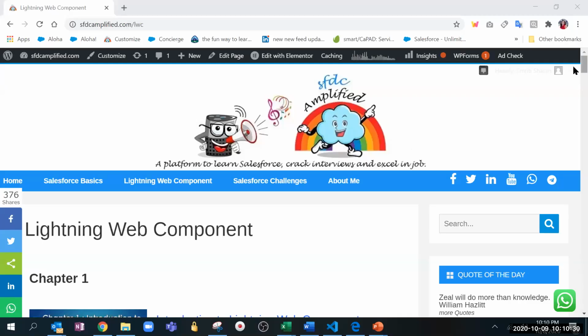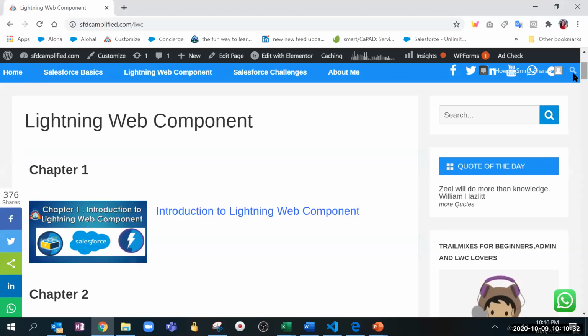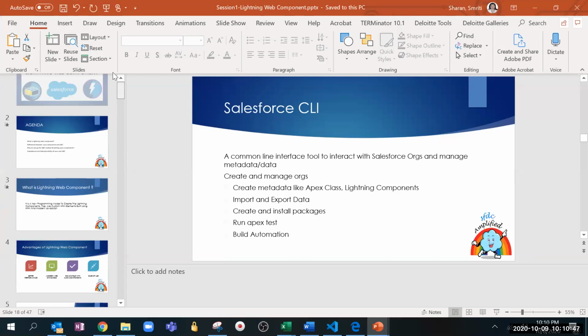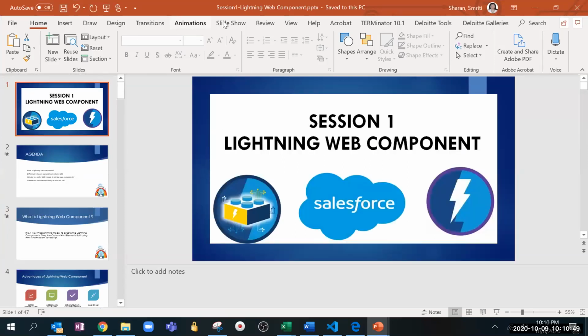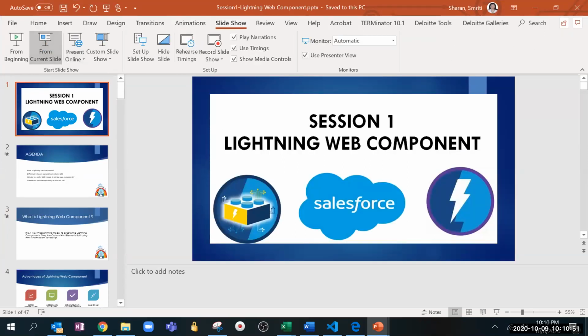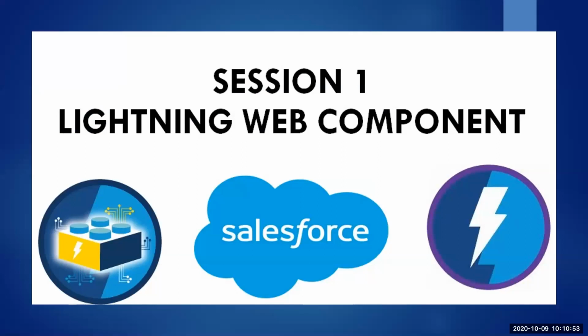Okay, so let's go with a little bit of basics and then we will go to the hands-on directly. We will not go into just the theoretical part. It's more like a workshop where you will do and then we will check together. So I will just quickly pass through it, because more than theory, the workshop is important. So just follow along.